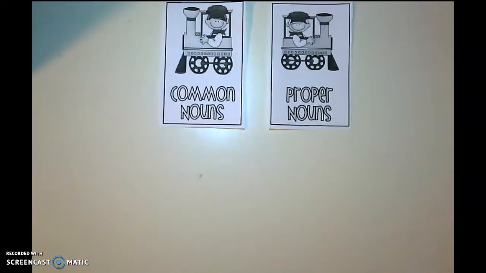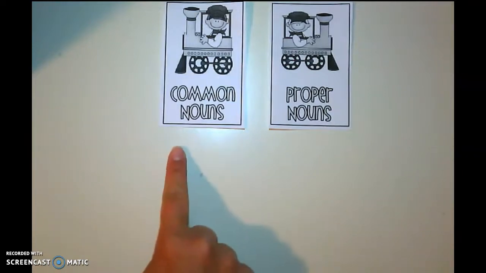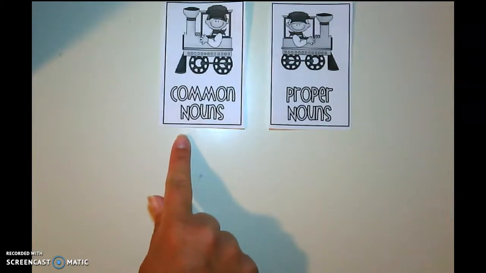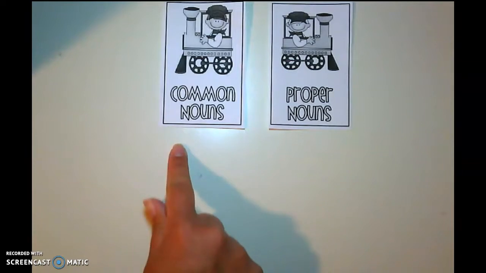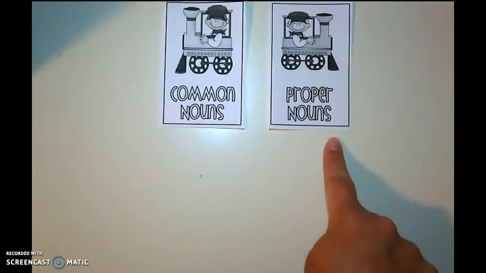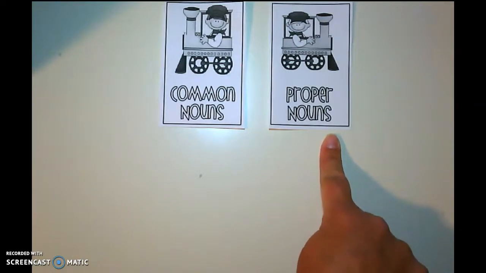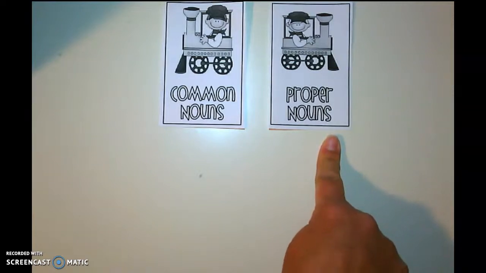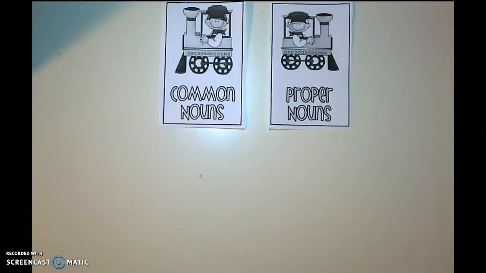Okay, so now we're going to do a little activity. We'll do a sort of common nouns and proper nouns. So remember, the common nouns are just general things. So if I say shoe or cup or teacher or school, those are all common nouns. If I say the name of specific things, that's going to be your proper nouns. So if I say O'Charlie's or Publix or Mrs. Wilson, those would all be capitalized. Okay? So I'm going to hold a word up and I want you to think about it and tell yourself, is it going to be a common noun or a proper noun? And I'll put it in the right place and you can check yourself.